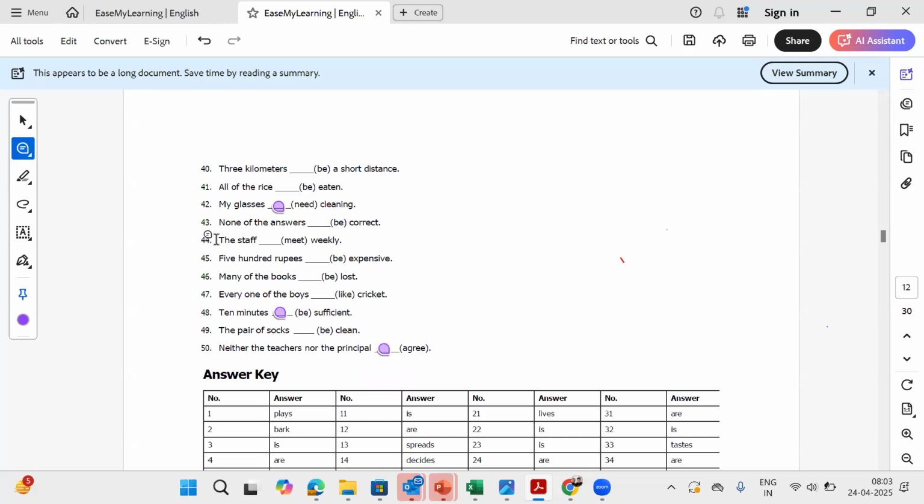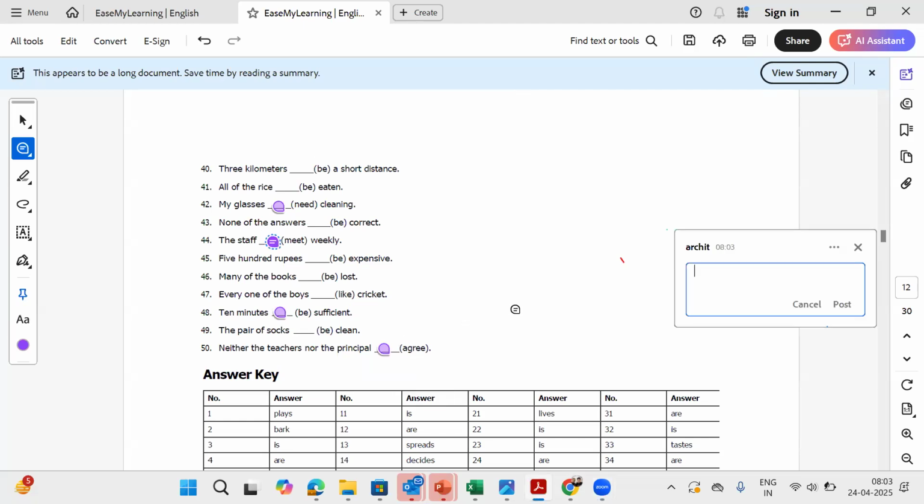Okay, the last question is 44. The staff dash weekly meet, meets, or met. The correct answer is meet without an S because it's plural. The staff, many people are there.